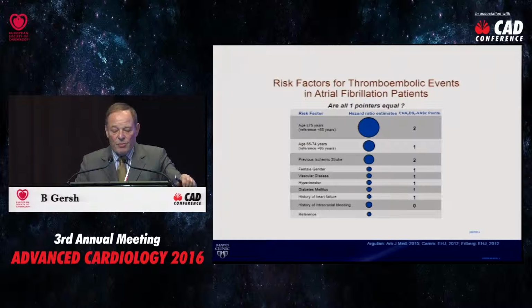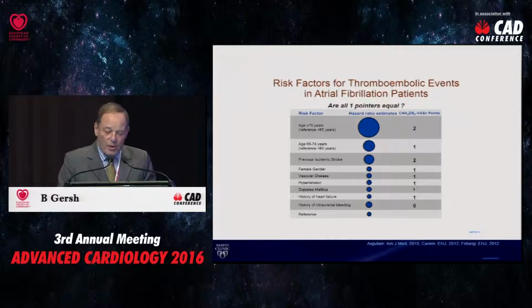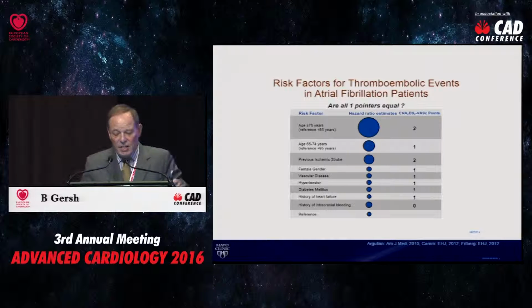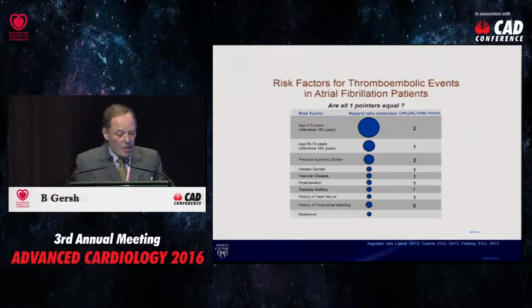But what you need to remember is that the risk factors for thromboembolic events in the CHADS-VASC score are shown here. The size of the circle is the hazard ratio estimate and the weight of the individual risk factor. And the point I want to make is that not all one-pointers are equal in the CHADS-VASC score. The most important predictor of those factors that have a score of 1 is age 65